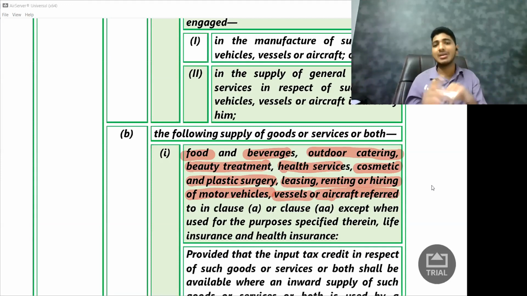Next, they are talking about life insurance, no credit. Life insurance, no credit. Health insurance, no credit. So in the office, I may do life insurance of my employees. I may do health insurance of my employees. I will not get the credit. This is what one particular provision says.